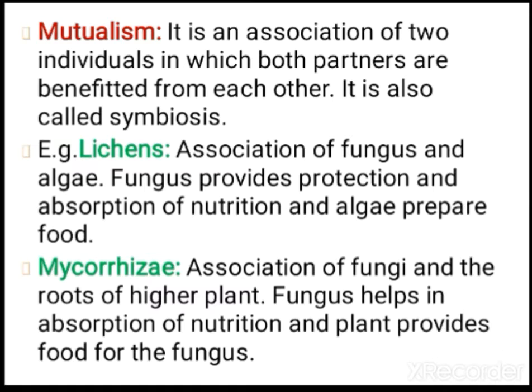First is mutualism. Mutualism is an association of two individuals in which both partners benefit. It is also known as symbiosis. You studied this in lower classes also. The symbiotic relationship between a legume plant and the rhizobium bacteria you must have studied in lower classes, and you study it in 11th also. Everybody knows this legume-rhizobium interaction. Here some more examples are given.